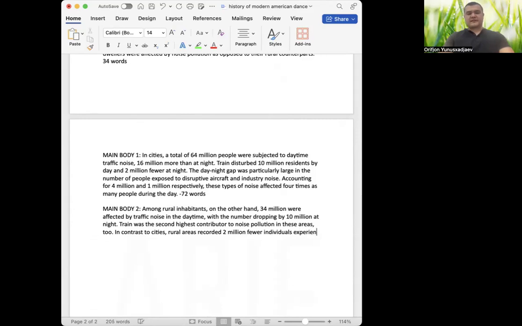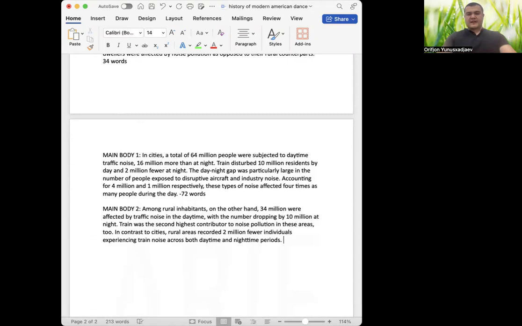That's better. Experiencing, right? Train noise across maybe both daytime and nighttime periods. So let me read it again. In contrast to cities, rural areas recorded 2 million fewer individuals experiencing train noise across both daytime and nighttime periods.